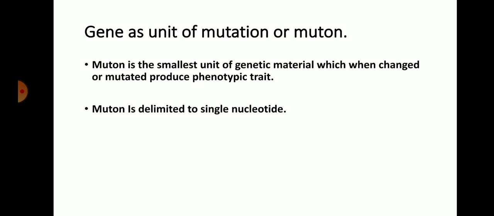The smallest change in the DNA can vary the structure and function of the organism's body. This change occurs in the smallest part of DNA, the gene, which is called a muton. The mutated genetic material can produce a different phenotypic trait, and the muton is determined by a single nucleotide, so a single nucleotide can change the phenotype of the organism.